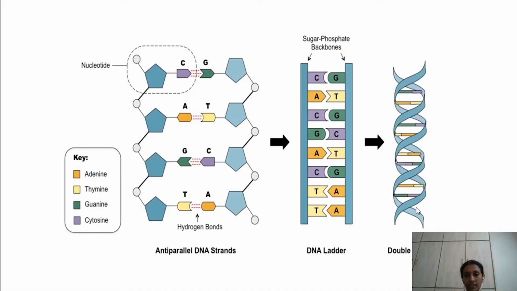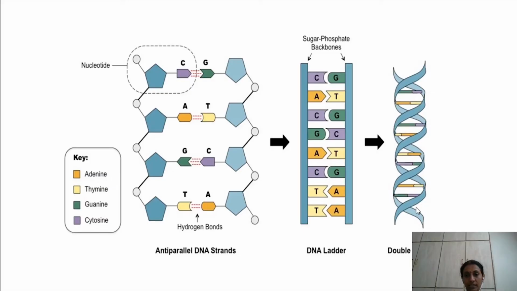This is one polymer, this is another polymer. We already learned that polymers are made up of monomers. The monomers here are nucleotides. So this is a nucleotide, second nucleotide, third, fourth and so on. Similarly, the second strand is also made up of nucleotides.